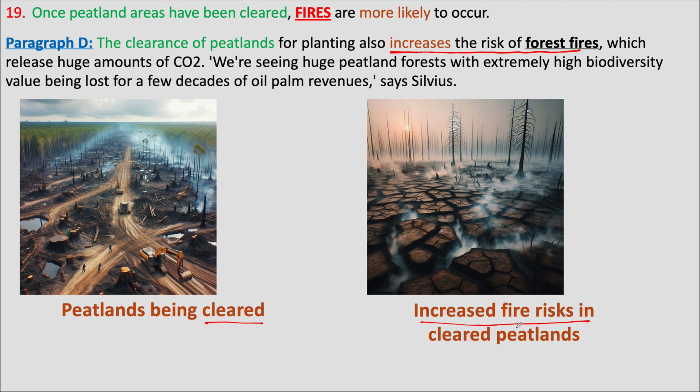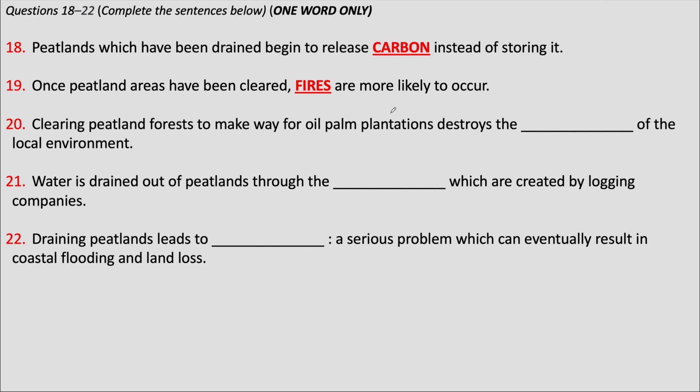There are two possible answers for the 19th question: fires and forest fires. But the instructions above the questions say one word only. So forest fires would be incorrect. Fires is the only correct answer.